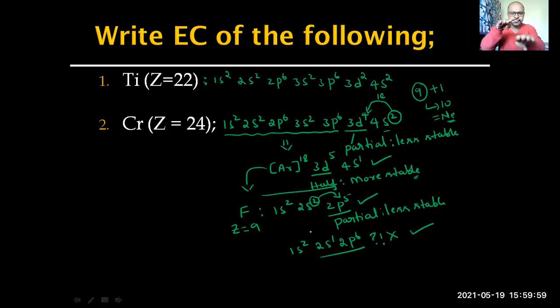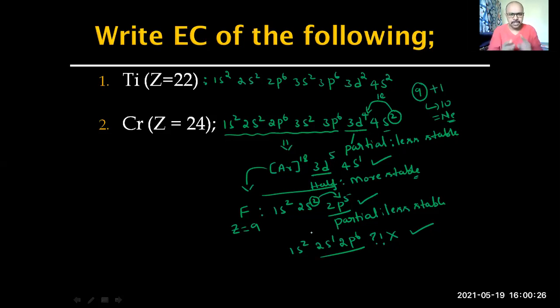So this is the 2s, this is 2p. Whereas the energy difference between 3d and 4s is somewhere like this. Okay, so that energy difference is too less. So electron jump is possible because of the narrow energy difference between 3d and 4s.